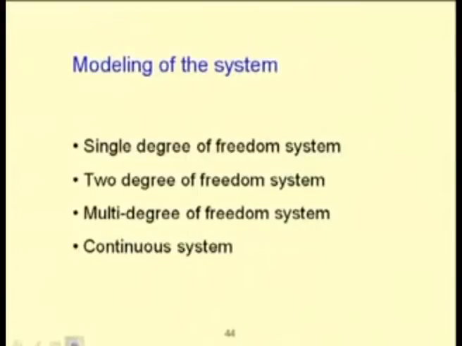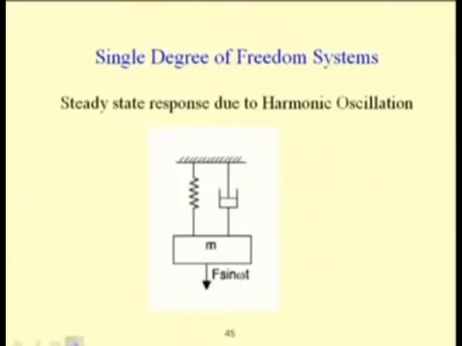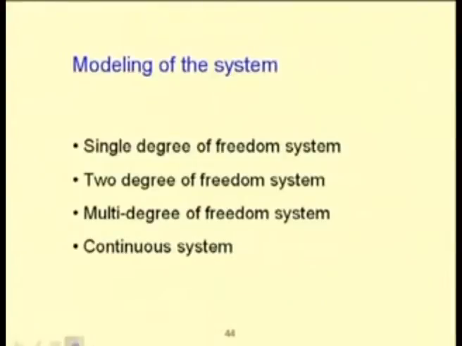After finding the equivalent system, or before that, one can model or assume how to model the system. So, one may convert the system into a single degree of freedom system, a 2 degree of freedom system, a multi degree of freedom system or a continuous system. So, let us review the linear single, multi degree of freedom system and continuous system.